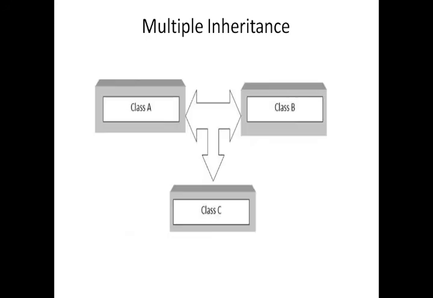Here class C is derived from two base classes, class A and class B. So multiple inheritance differs from multi-level inheritance. In multi-level inheritance, there is only one base class, and we can derive any level of derived classes from that base class. But in the case of multiple inheritance, we have two base classes, and from these two base classes we can derive one derived class. This is the difference between multiple inheritance and multi-level inheritance.